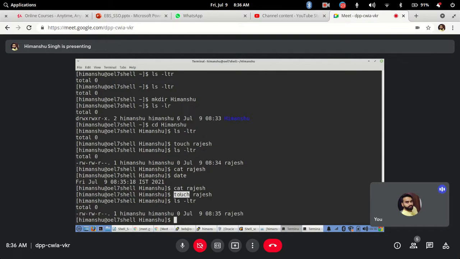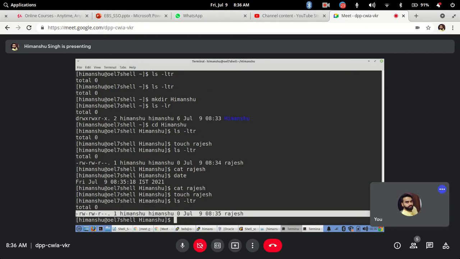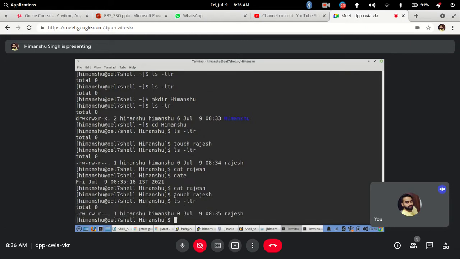Okay, again it might be very easy, straightforward, but there is a very important use in real time. I will share once we start writing shell scripts, that time I will show you how to use touch for a logic. So there we will use this touch command to create empty files, where we don't want to write anything to that file, but we want to go ahead and use it for a specific purpose. Okay, so this is your touch command to create empty files.